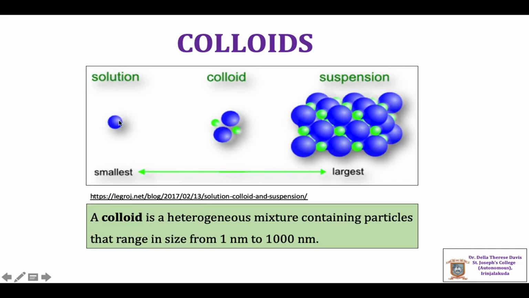In the solution, the particle size is less than 1 nanometer. It usually lies in the range 0.1 to 1 nanometer. In the case of suspension, the particle size is always higher than 1000 nanometer. A colloidal system is a heterogeneous system in which the particle size lies between 1 to 1000 nanometer.